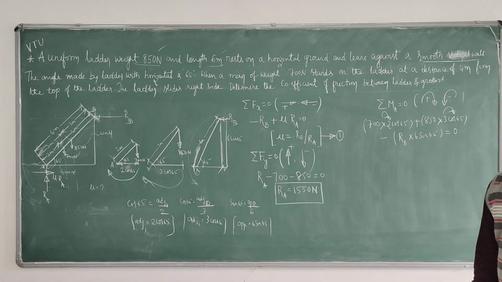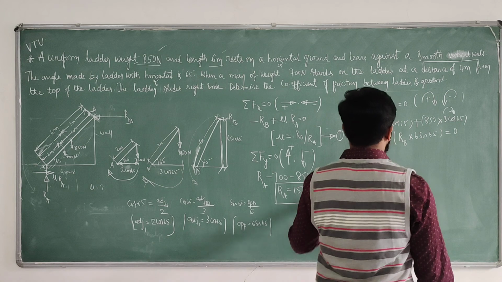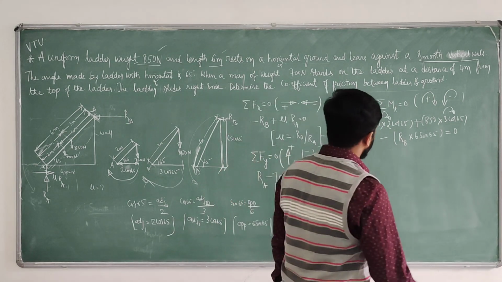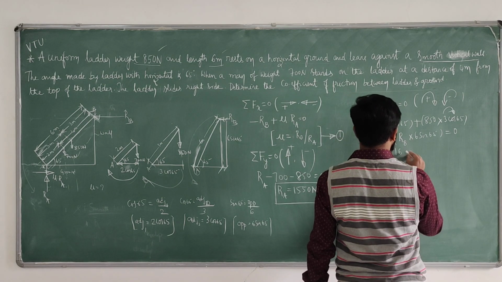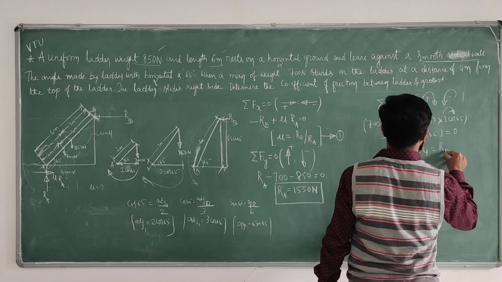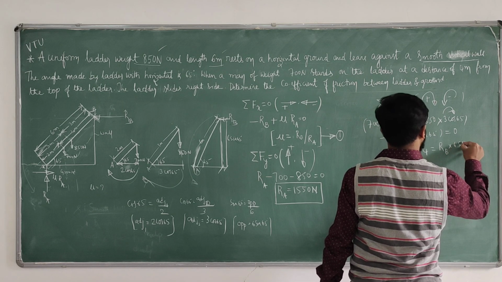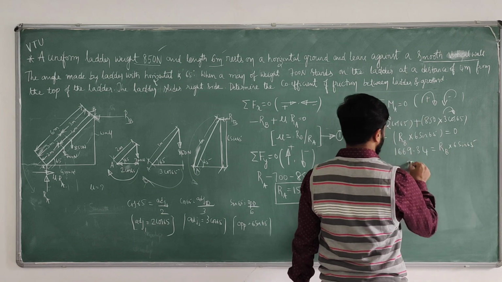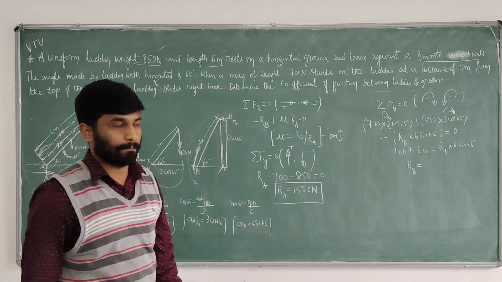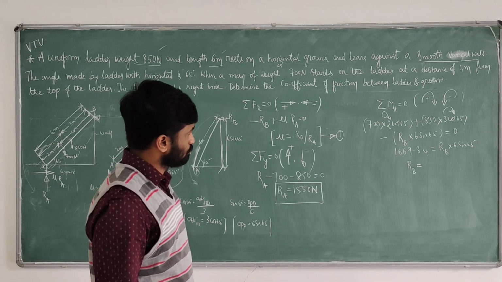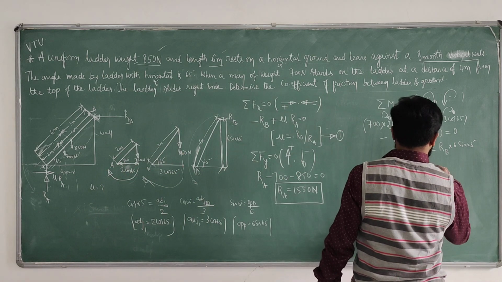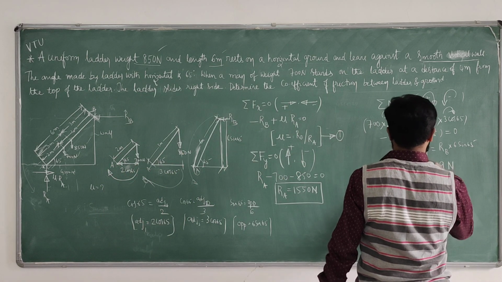Compute the value of RB. What is the value of 700 into 2 cos 65 plus 850 into 3 cos 65? That is 1669.34, equals RB into 6 sin 65. Okay. So what is the value of RB? 1669.34 divided by 6 sin 65 is 306.9. So RB is 306.9 Newton.